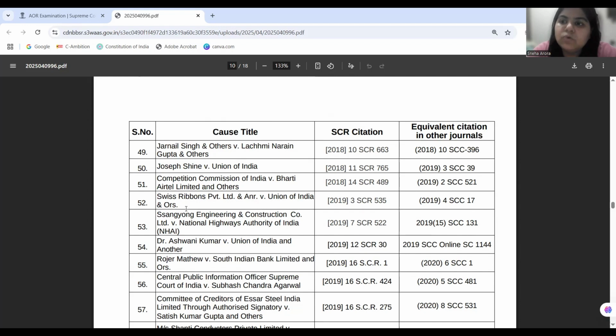So whether these two are valid acts passed as money bill has to be looked into by a larger bench, and therefore a larger bench reference was made in the case of Roger Matthew, which also brought into light a pertinent challenge to the Puttaswamy judgment, which held that the Aadhaar Act was a valid act being passed as a money bill, right? So this was a conflict that happened, and now a larger bench reference has been made.